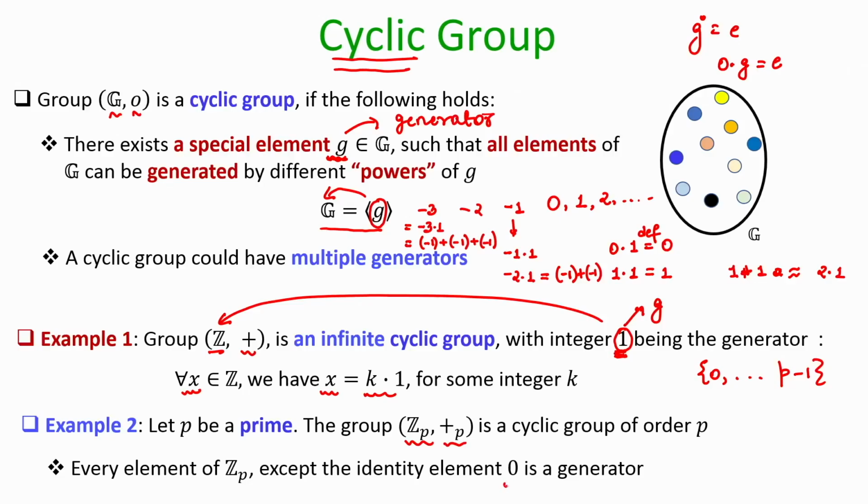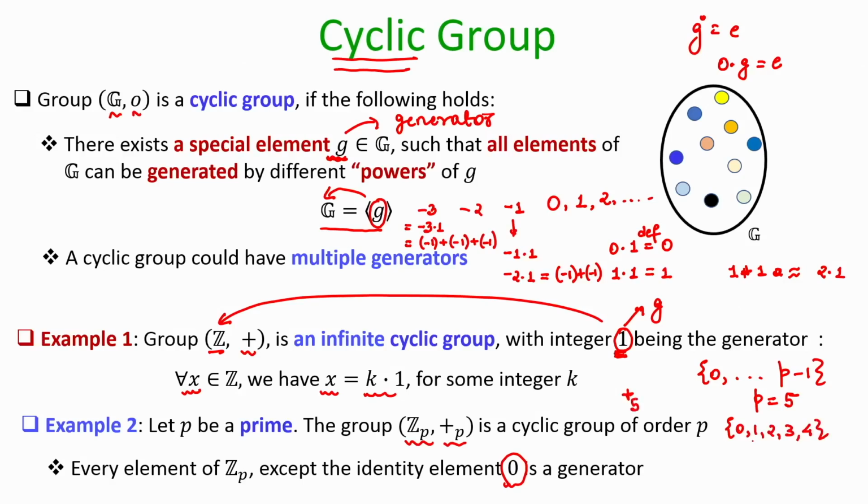All the elements except the identity element 0 will be a generator for this group. Let us verify that by taking p equal to 5, so my set is 0, 1, 2, 3, 4, and my operation is plus modulo 5.